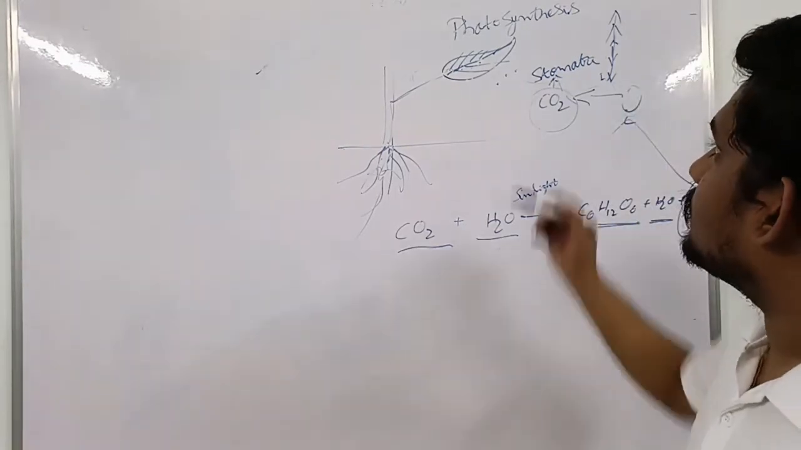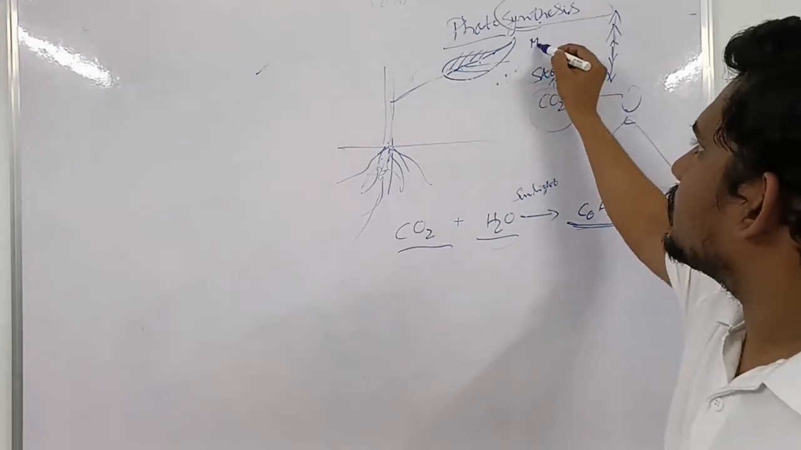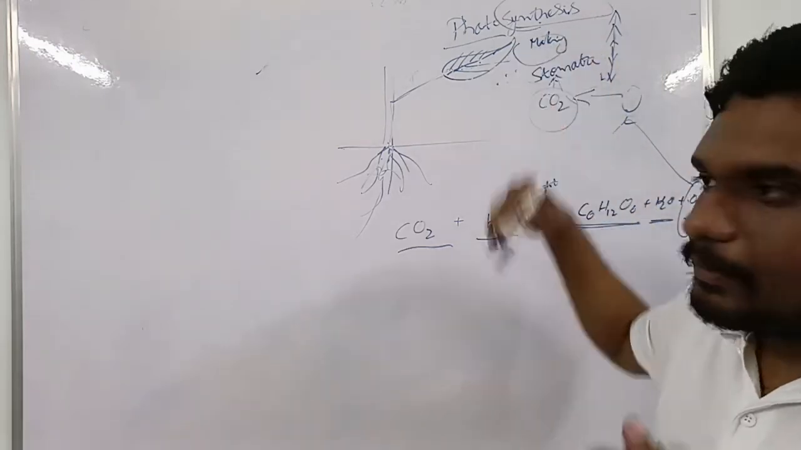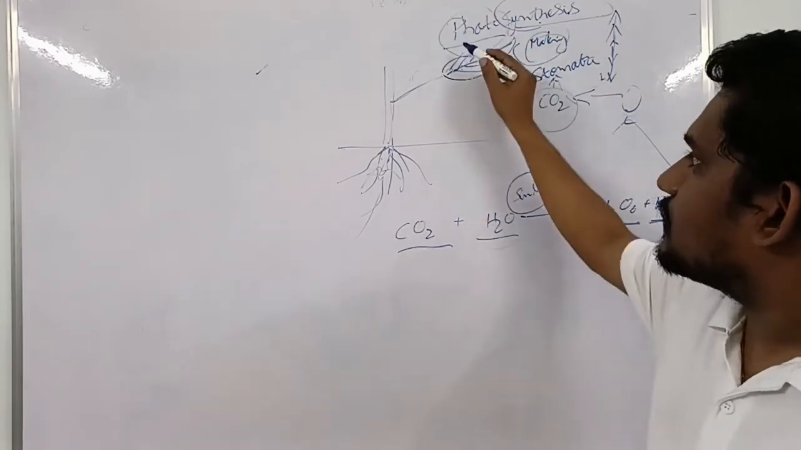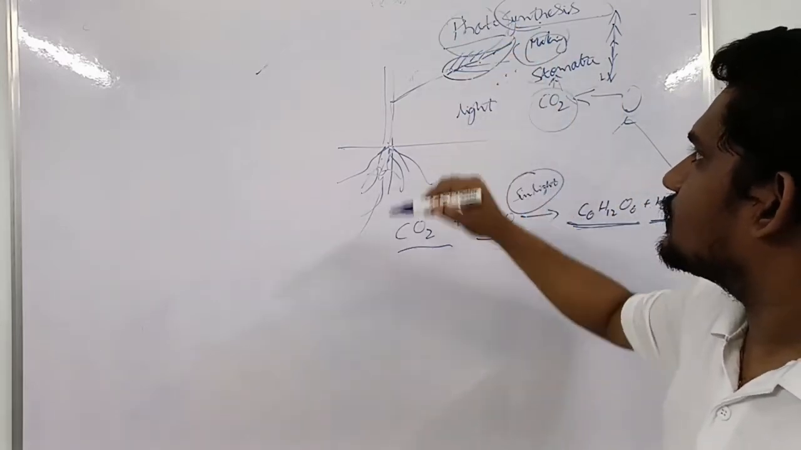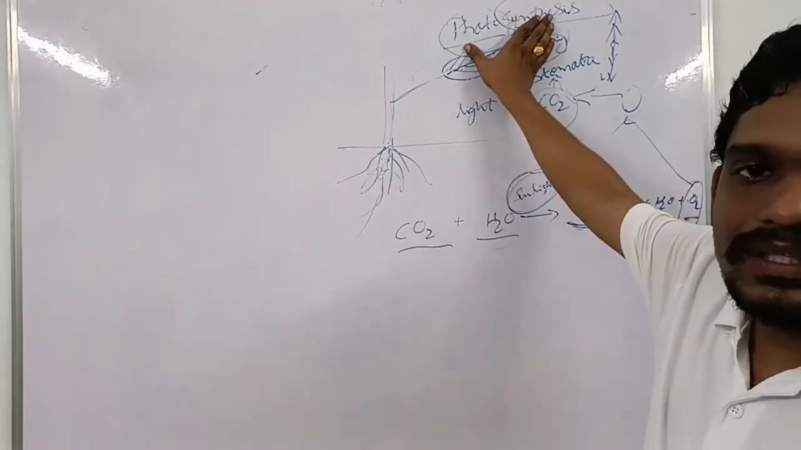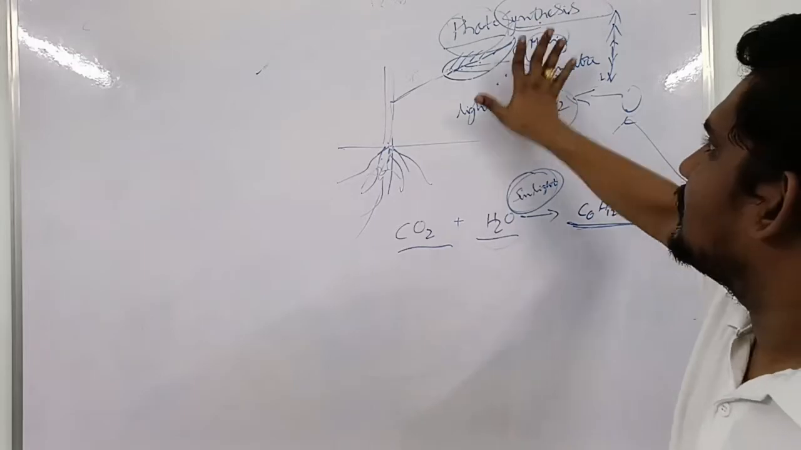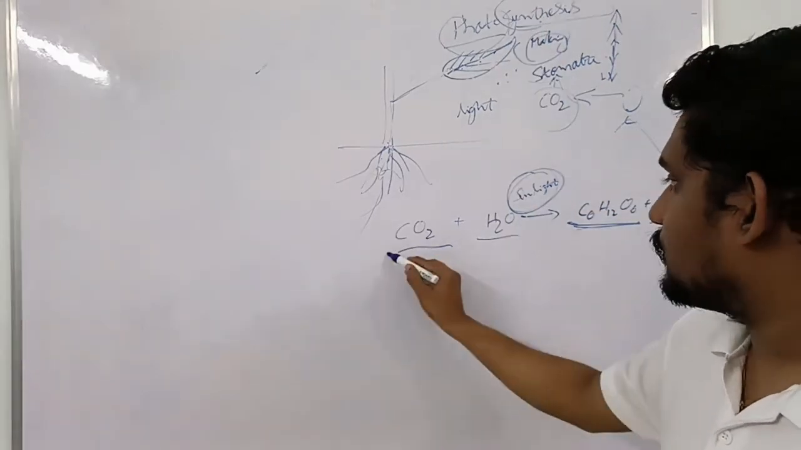So why do we call it photosynthesis? Synthesis means making, preparing food. Photo means light. So in the presence of sunlight we are making food, so it is called photosynthesis. Okay. Even let us come to the chemistry ones.